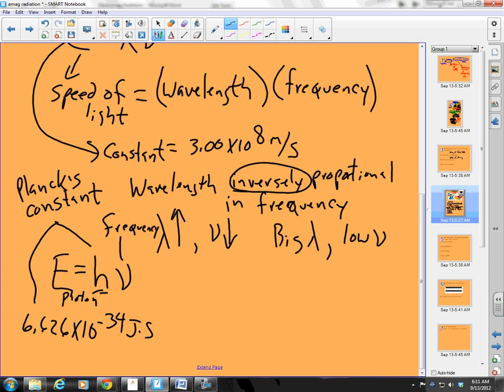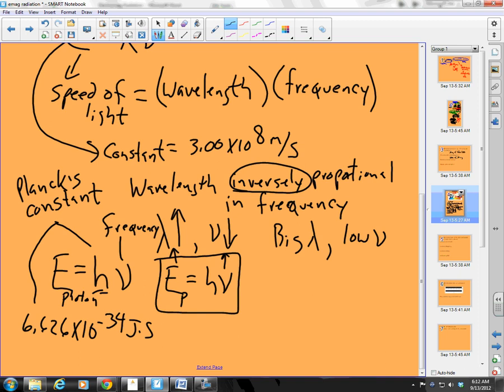So let me rewrite that so it's nice and pretty. Energy of a photon is equal to h nu, right? That's one important thing. So as frequency goes up, what happens to energy? Energy goes up.